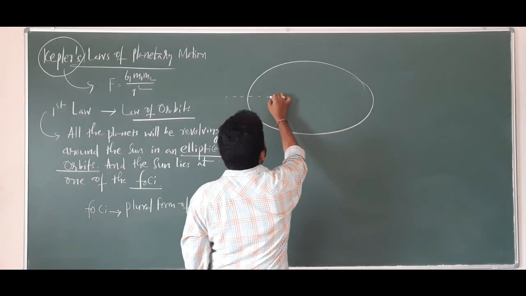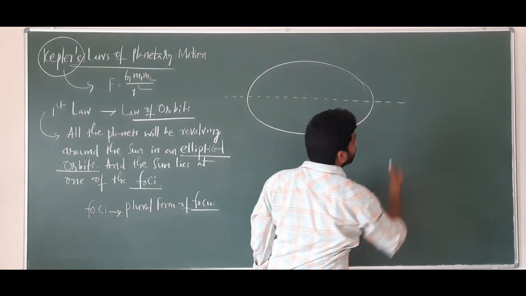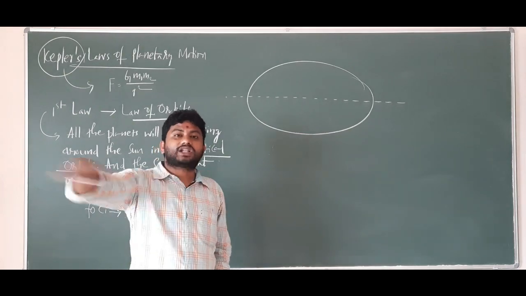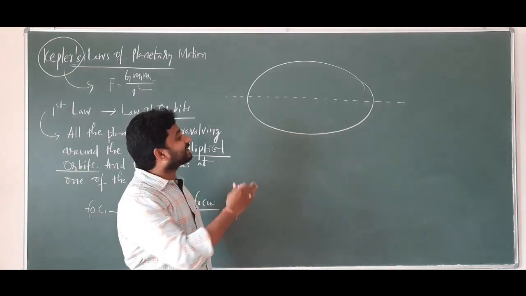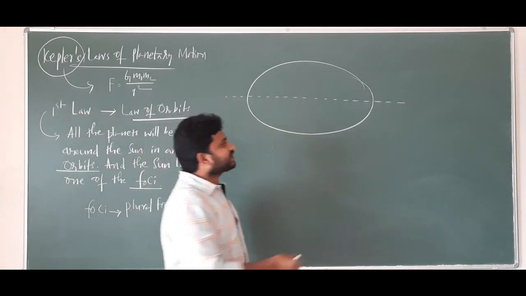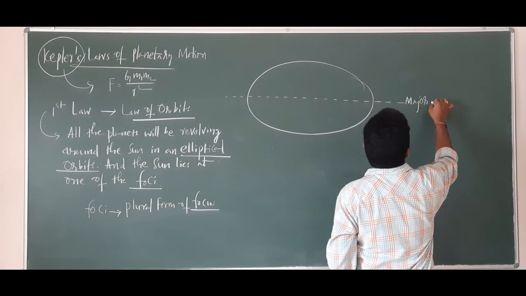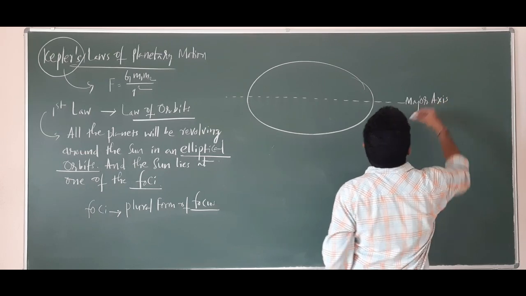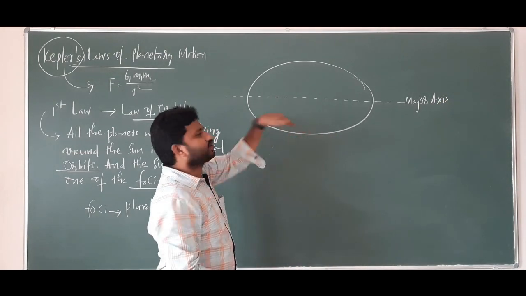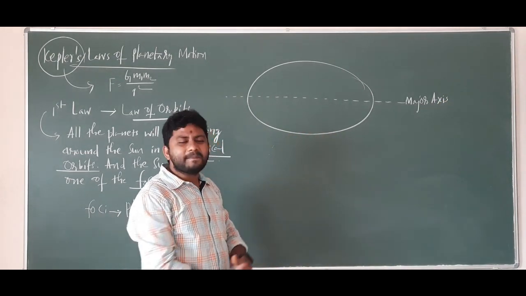A horizontal line is drawn, dividing it into two halves. This line is called the major axis, when the ellipse is divided into two pieces horizontally.